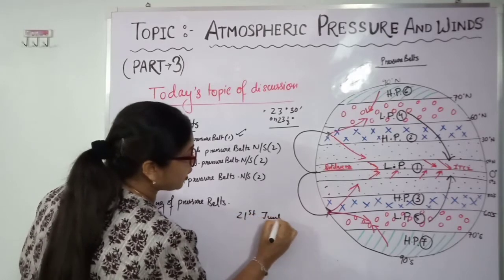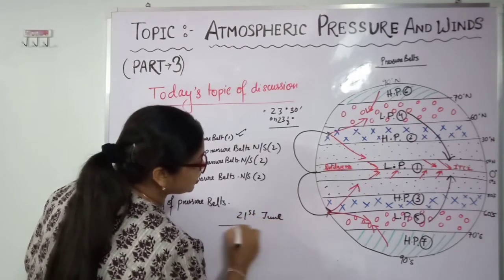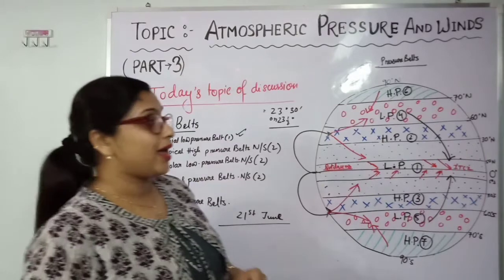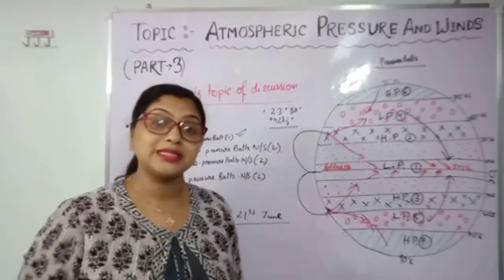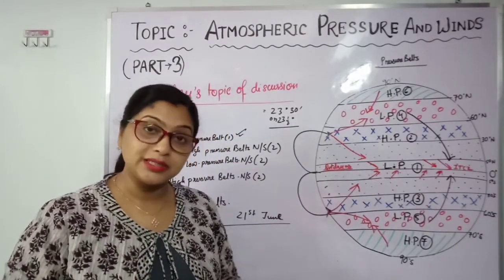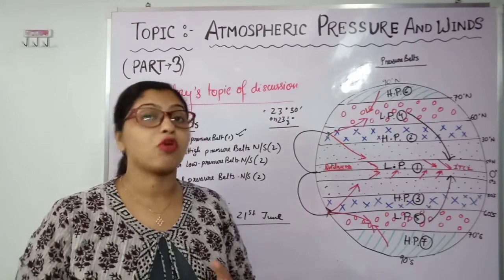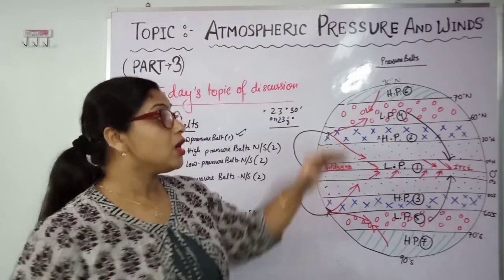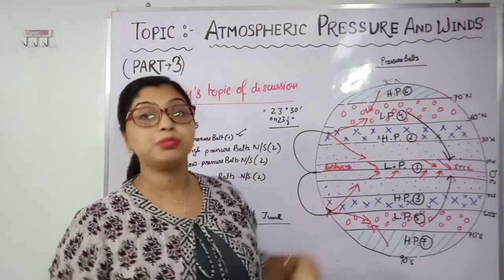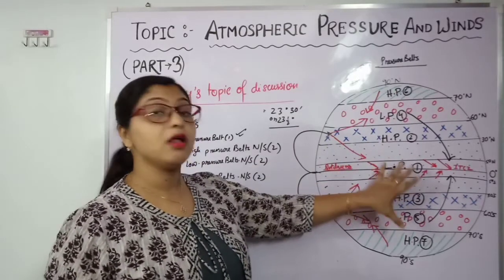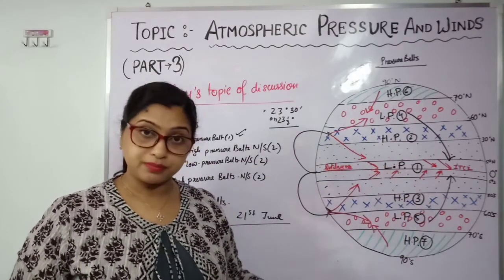On 21st June the sun rises over the Tropic of Cancer vertically. That's why the northern hemisphere will have summer and the southern hemisphere will have winter.